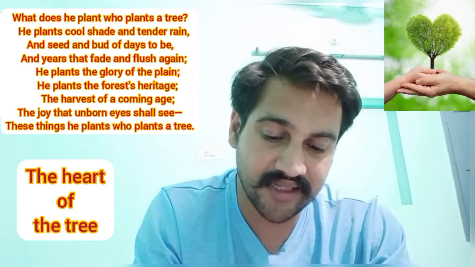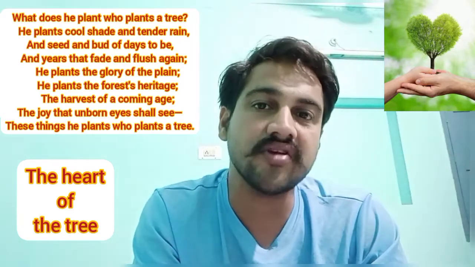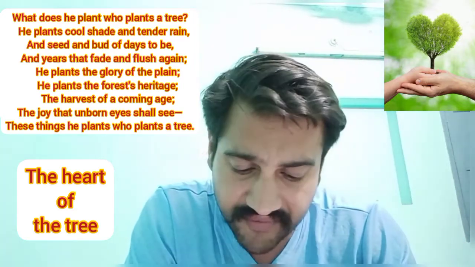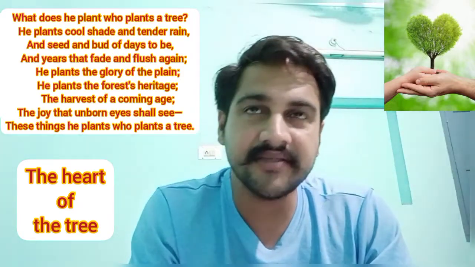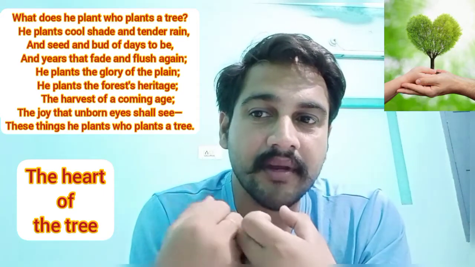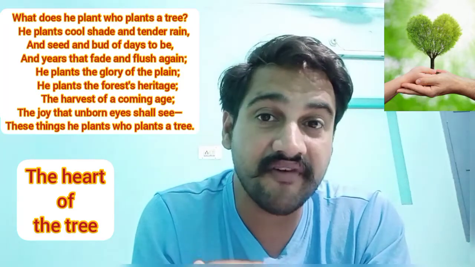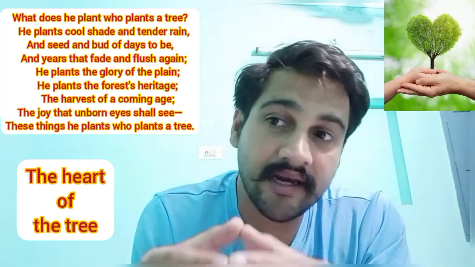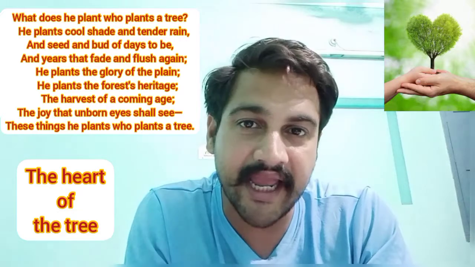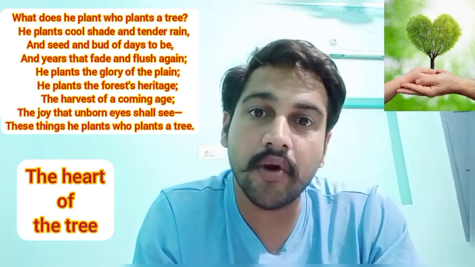That means the years that fade and flush again, those years will come when there would be greenery, lots of prosperity. He plants a glory of the plain. That means the plain area would be prosperous if there is lots of greenery. When the person plants a tree, the person is planting the prosperity of the plain area as well. If the plain area is green and beautiful, obviously it will look great.